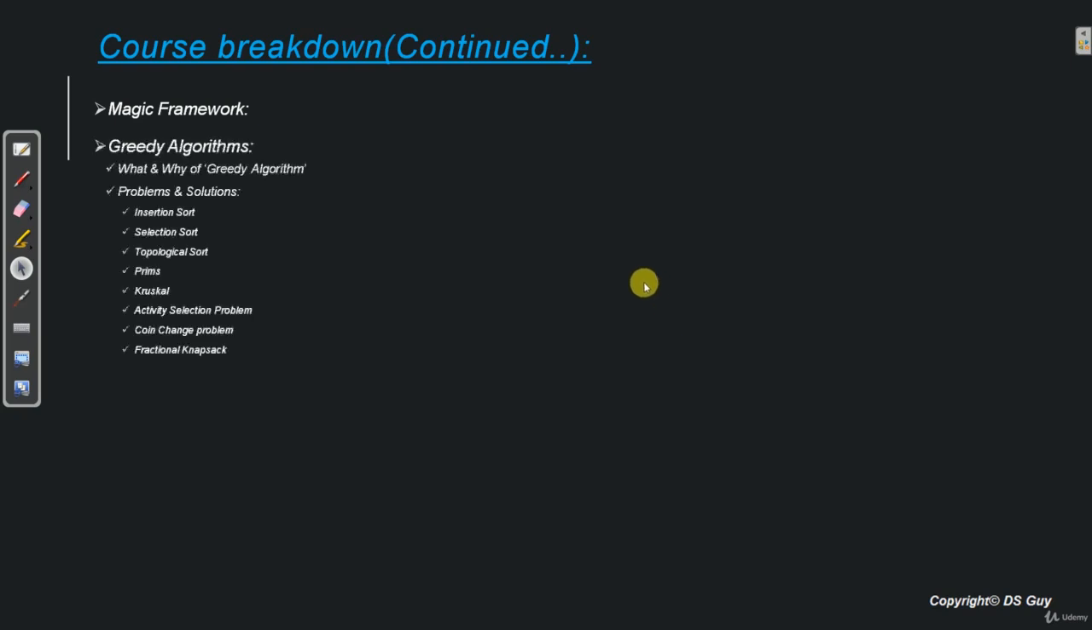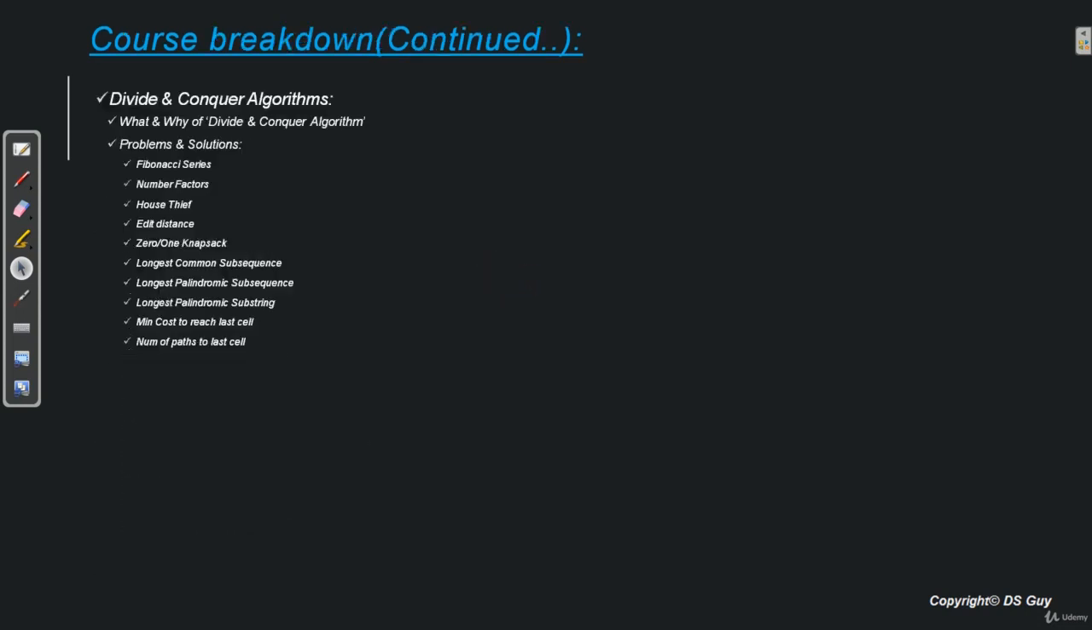Then we'll see greedy algorithm, understand what a greedy algorithm is, why we need it, and then we'll take some examples to apply greedy algorithm on those problems. Next we will learn divide and conquer algorithms. So we'll see what divide and conquer is, why we need it, properties of divide and conquer, and then we'll take 10 examples to solve using divide and conquer.